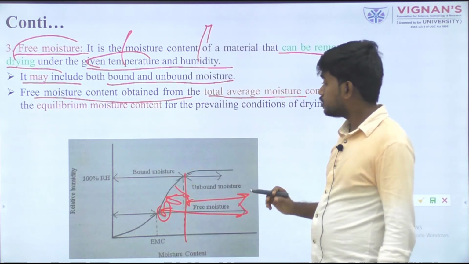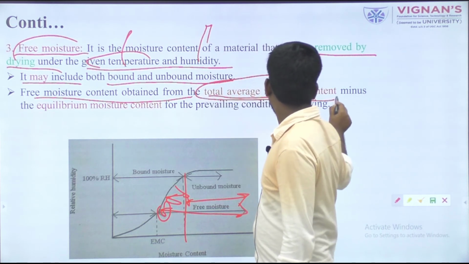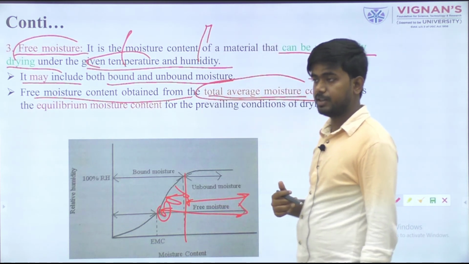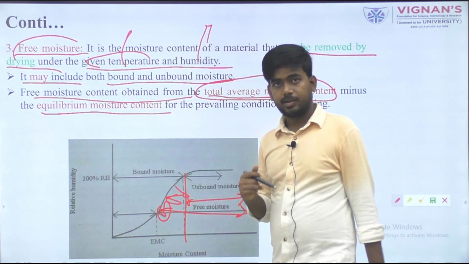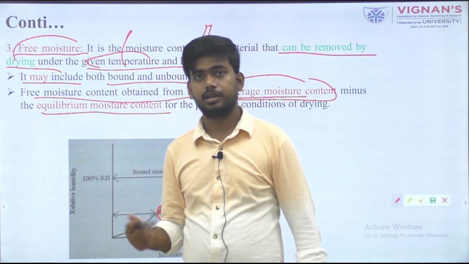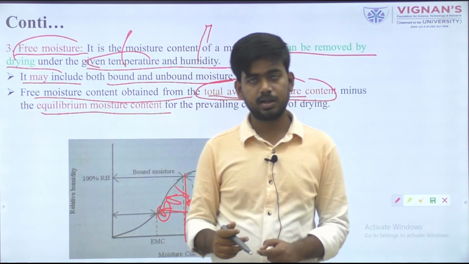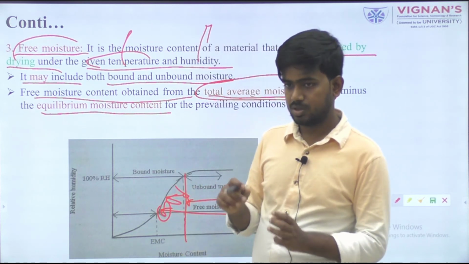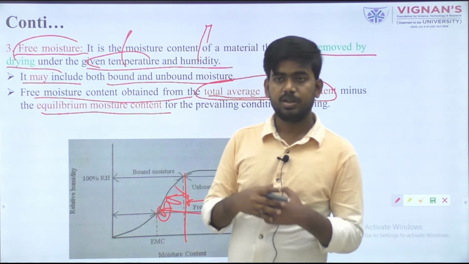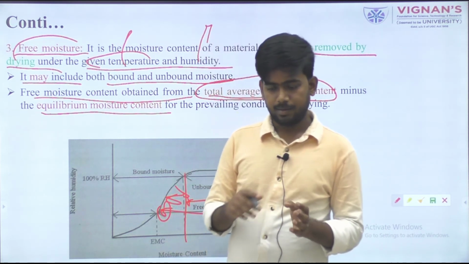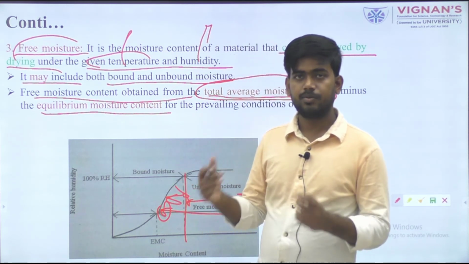Sometimes we also calculate it as the total average moisture content present in that food product minus the equilibrium moisture content, meaning the total amount of moisture initially present in the food product minus the amount that cannot be removed by any processing technique. When you subtract these two, that gives us the free moisture content.